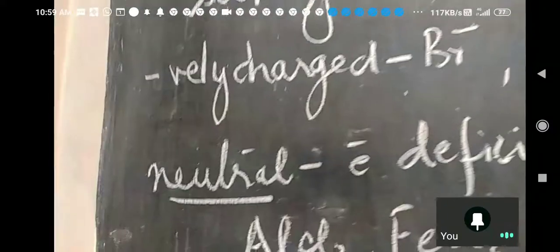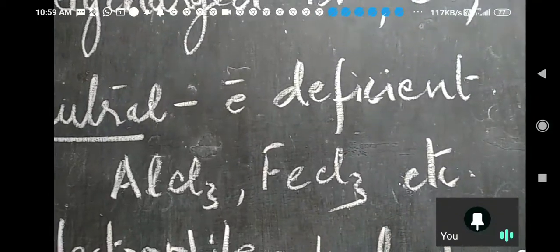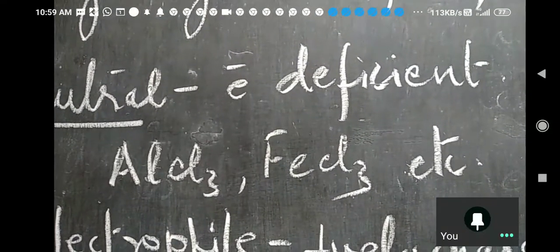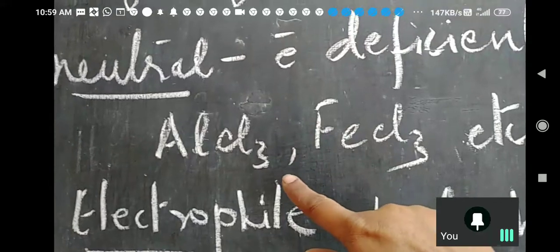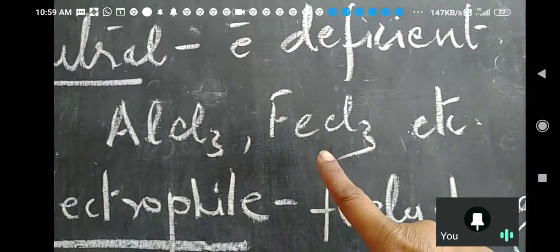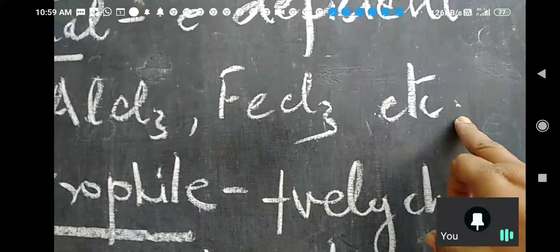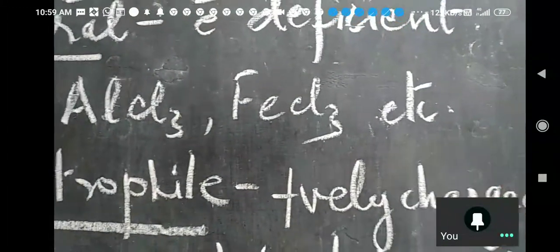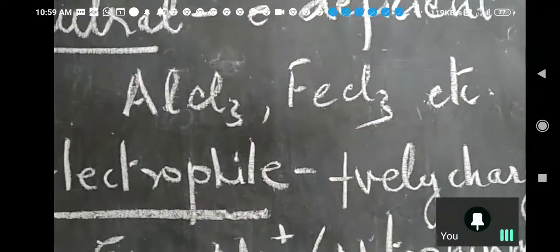Then for electrophiles, neutral ones will be electron deficient compounds like AlCl3, FeCl3. You can also have BCl3. They are Lewis acids, correct?